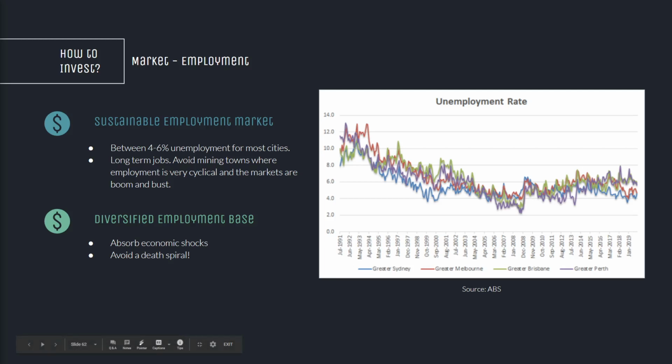We want to find sustainable employment markets. A market where employment stays between that 4 to 6% mark, ideally, and that will basically describe most Australian cities. We're looking for these long-term jobs, so we're not looking at mining towns where employment is very cyclical and the markets will boom and then bust. We're looking more for diversified, stable employment markets where if one industry goes up and down, it's going to have a small effect on the overall market and workers will be able to find jobs elsewhere.